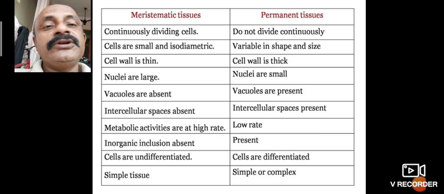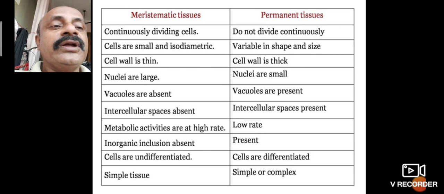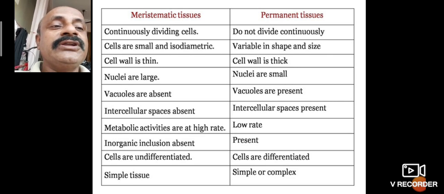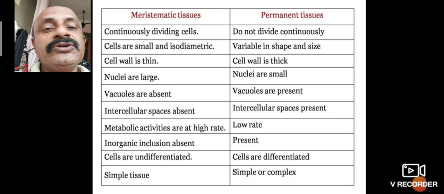Meristematic tissues have large nuclei. The permanent tissues have small nuclei. Meristematic tissues have no vacuoles or very small ones, but vacuoles are present in permanent tissues. Meristematic tissues have no intercellular spaces, but permanent tissues have intercellular spaces. Meristematic tissues have a high rate of metabolic activity, permanent tissues a low rate. Inorganic inclusions are absent in meristematic tissues and present in permanent tissues.